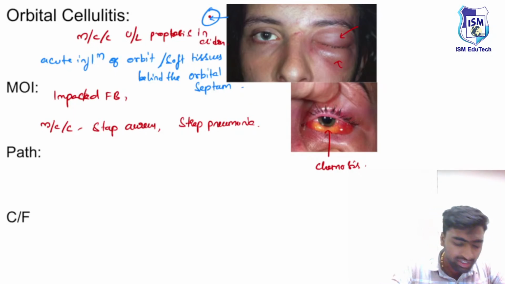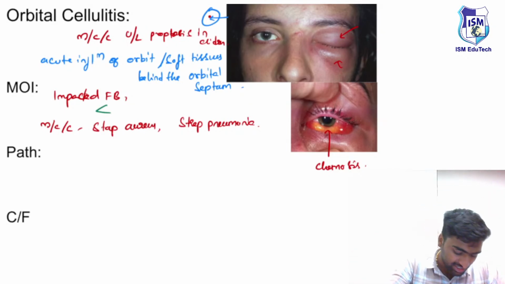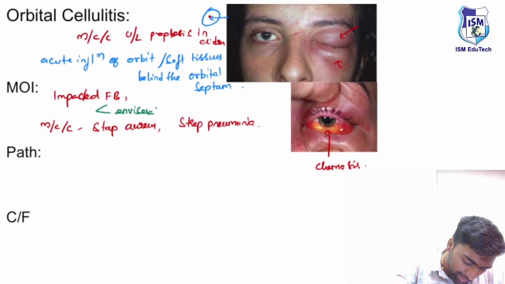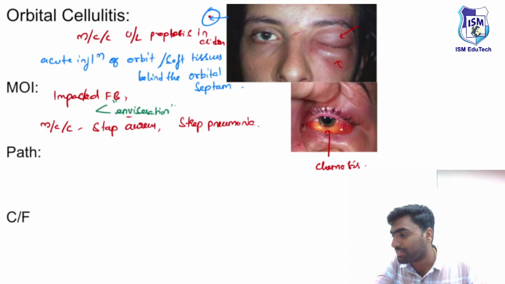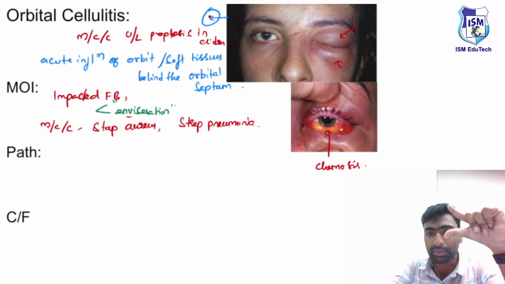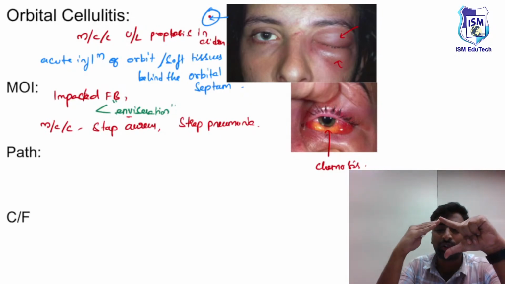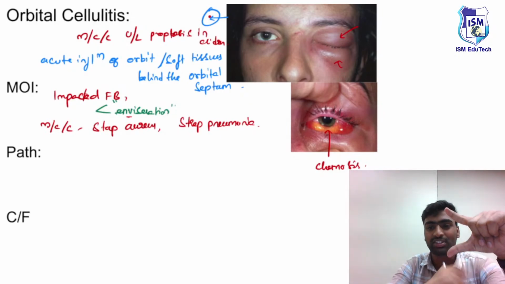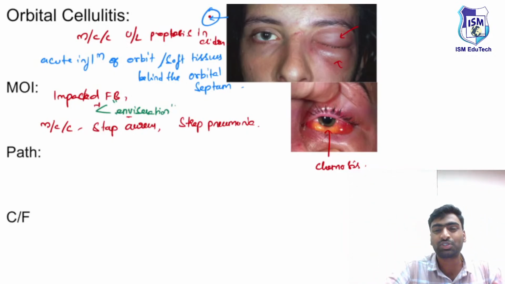For example, you do a surgery known as evisceration. Let me tell you first what evisceration is. To remember evisceration, you can see there is a word V. If you make this V, you'll be able to see the content inside the sclera. You are just scooping out from inside, leaving the sclera behind. It is known as evisceration.